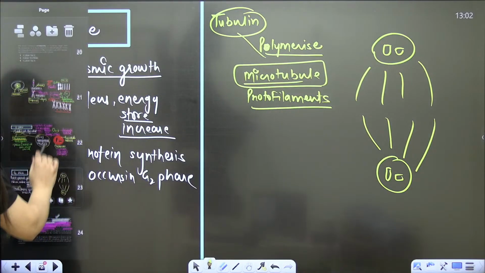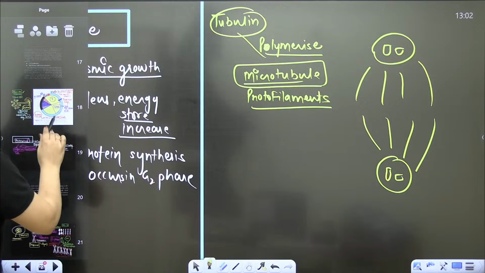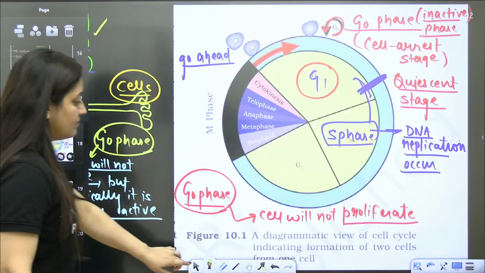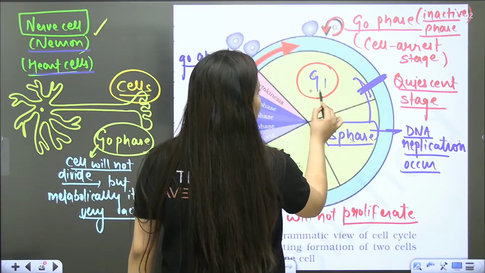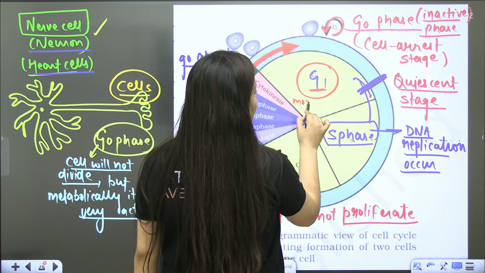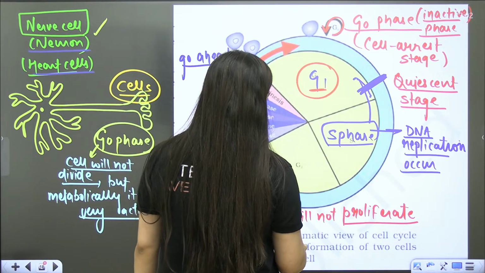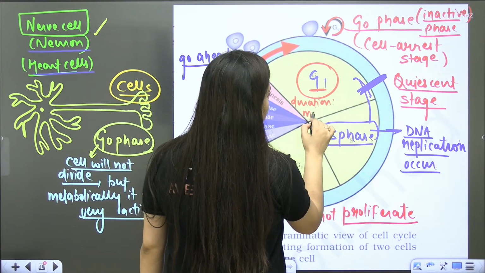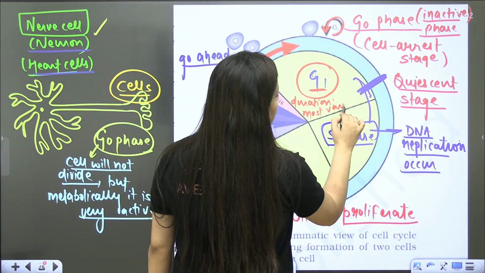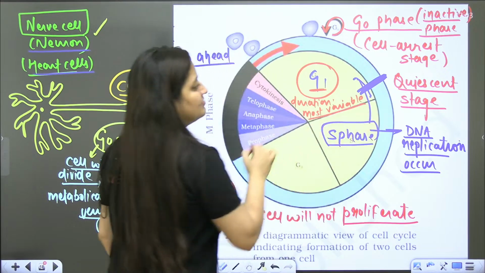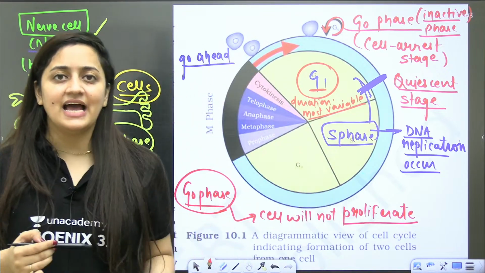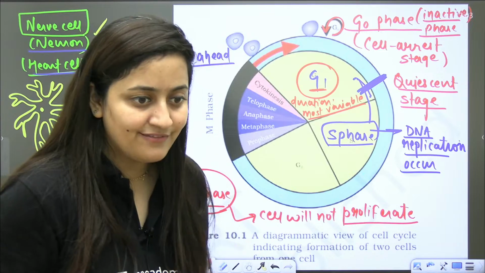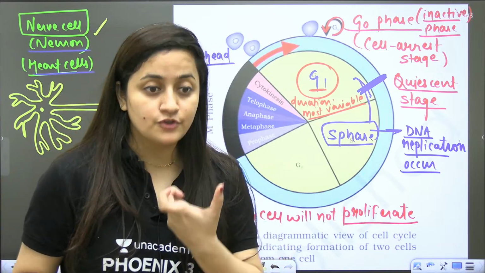One thing I'll repeat here. When it comes to duration, it is the G1 phase whose duration is most variable. Its duration is not fixed. In some cells where the cell is dividing very actively, the G1 phase will be of short duration.